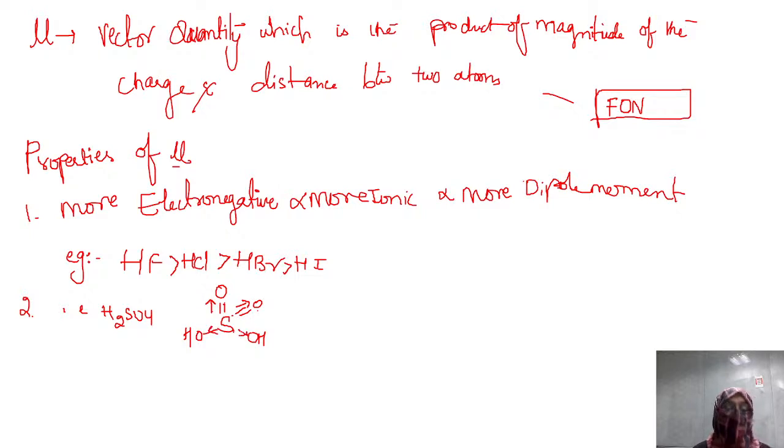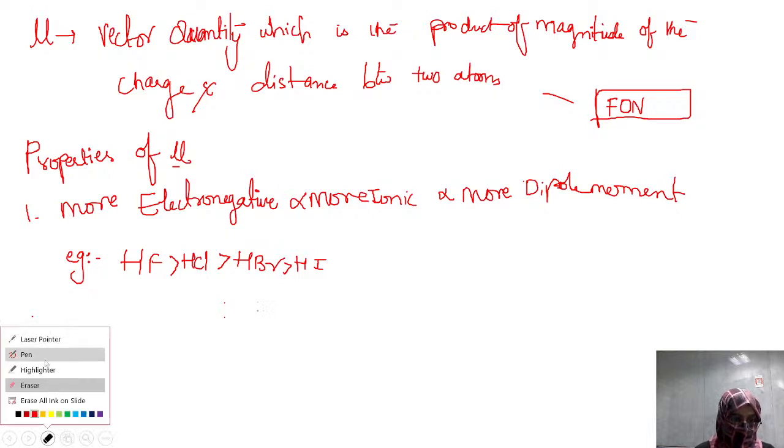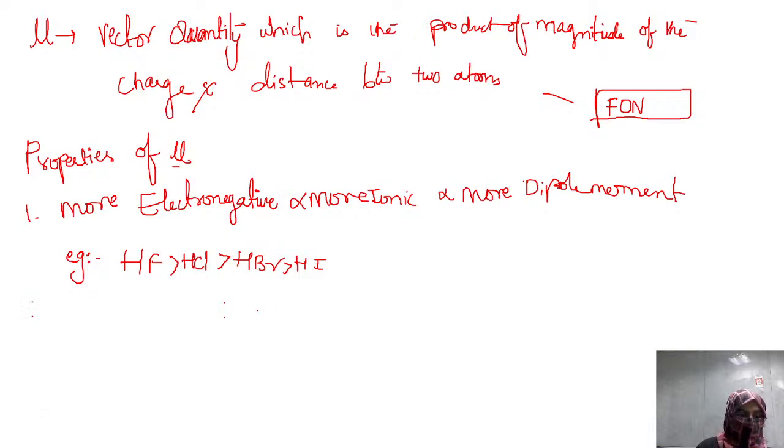So, if you have multiple bonds, each bond will also have a dipole moment. In that case, you will calculate the resultant dipole moment. You will sum up all and you will get the resultant. That is a very easy thing. I think there is no need to write that point, but to explain the second statement, I just gave you that explanation. Let's continue with the second point, which was the question asked in NEET.